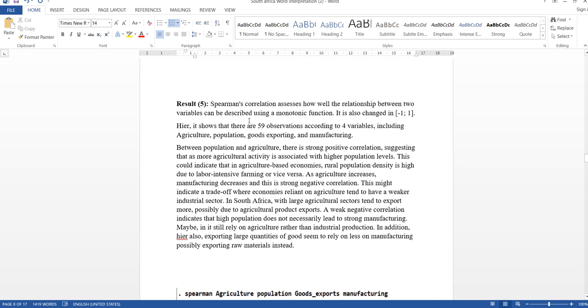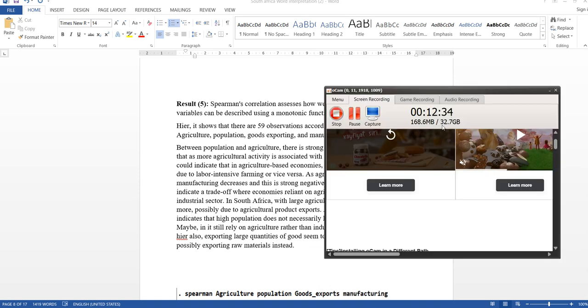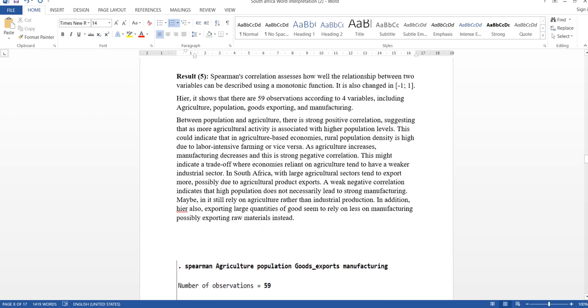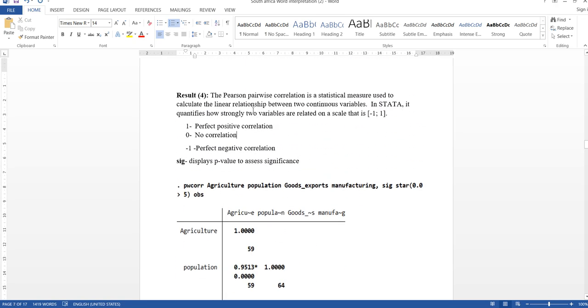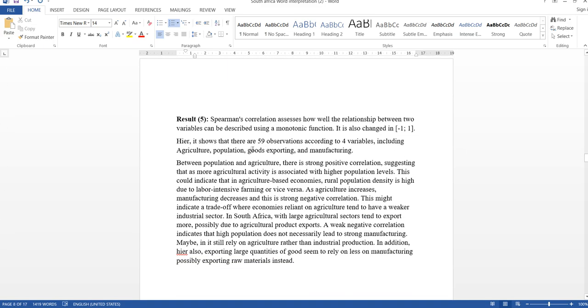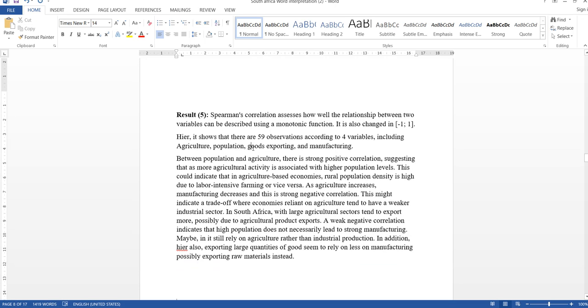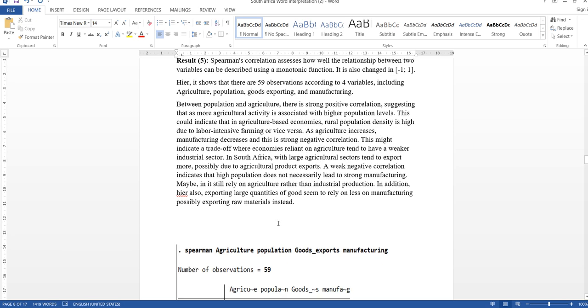So the fifth result is Spearman correlation. It is not Pearson, do not misunderstand it. Spearman correlation assesses how well the relationship between two variables can be described using a monotonic function. It also ranges from -1 to 1.